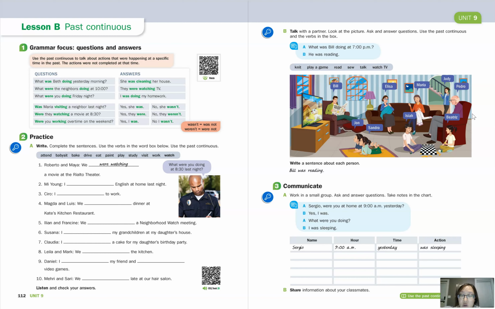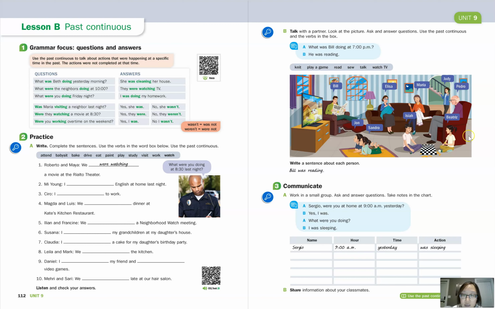Okay, so you can ask the question, what was Pedro doing at 7 p.m.? So we can say, he was also watching TV. Or maybe you said, he was sitting down. Or he was sitting in the living room. Or he was sitting in the sofa. Or not in, we say on. We say on the sofa. So you might have had a variety of answers, and that's fine.